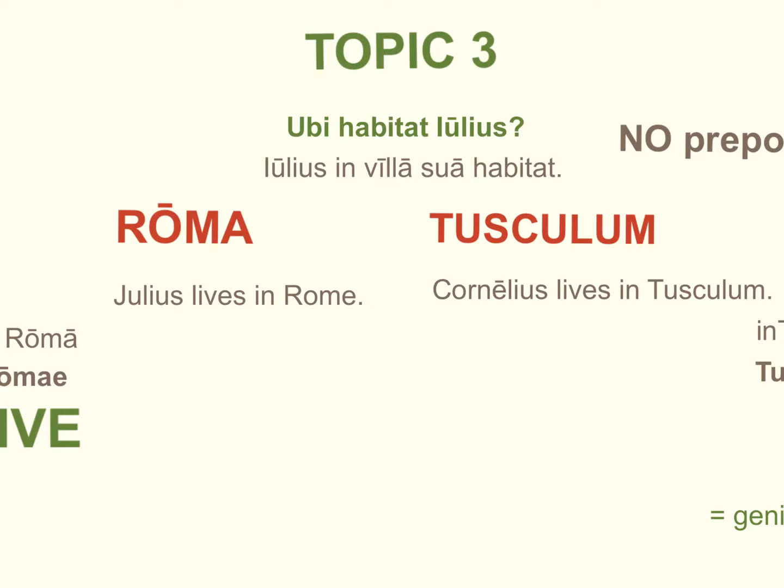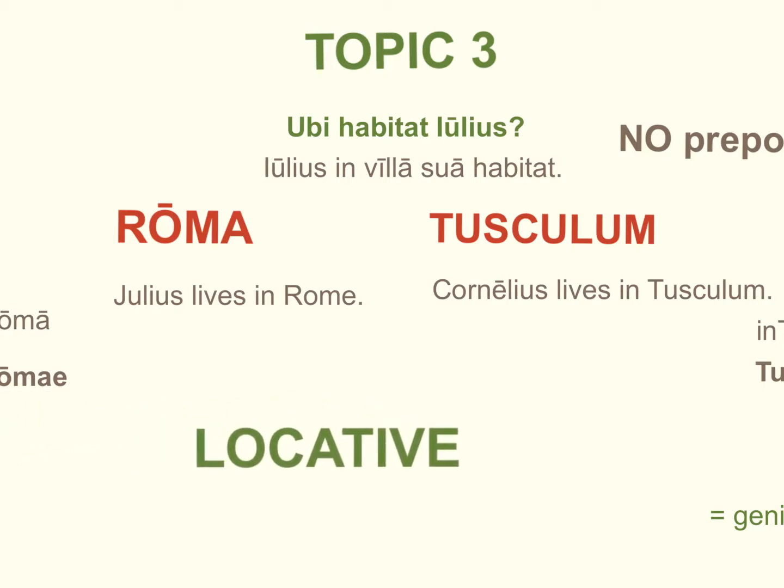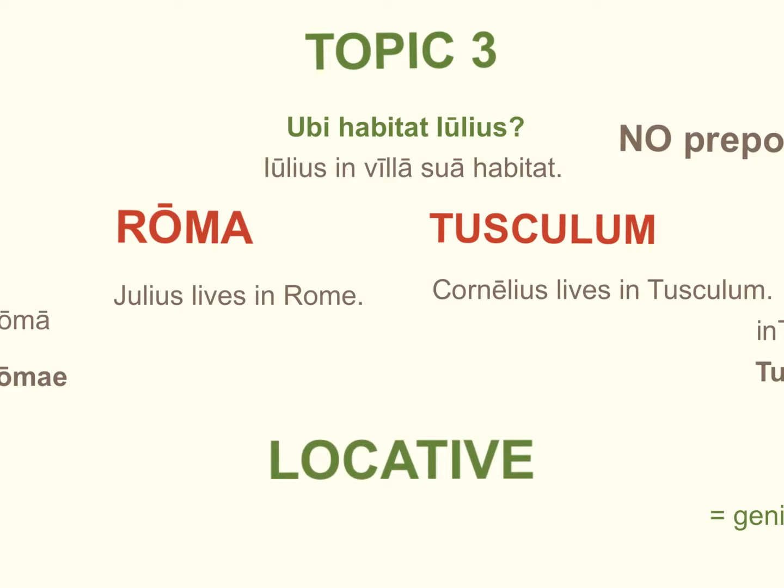So what we'd want to say, maybe intuitively, for Julius lives in Rome, is Julius habitat in Roma. But, of course, that's not what we're going to do. We're going to drop the preposition, and we're going to use a new case. The new case is called the locative case. You may recognize that the term locative sounds a lot like location. So I refer to it as the locational case for that reason, because it tells you the place in which someone lives, the specifically named city or town in which someone lives.